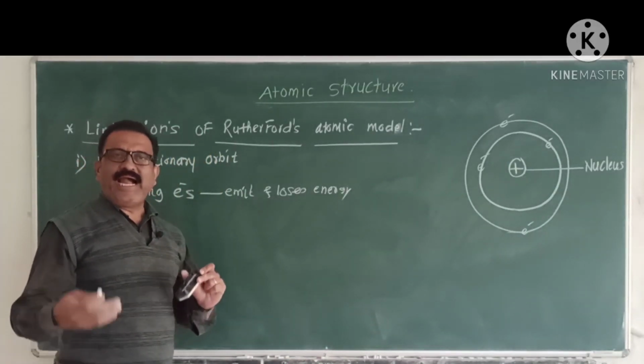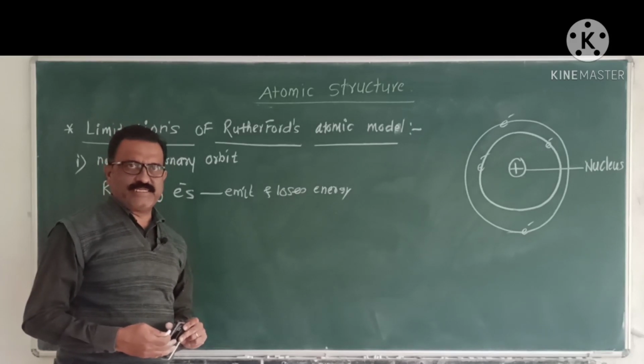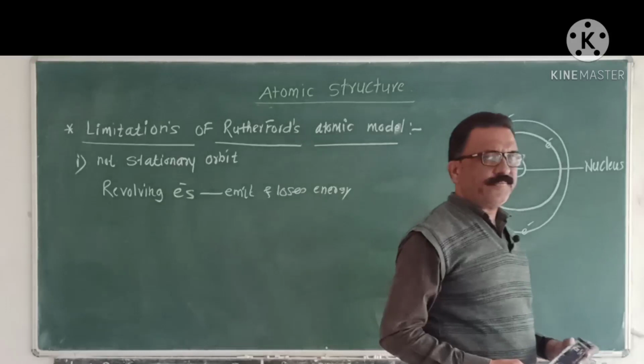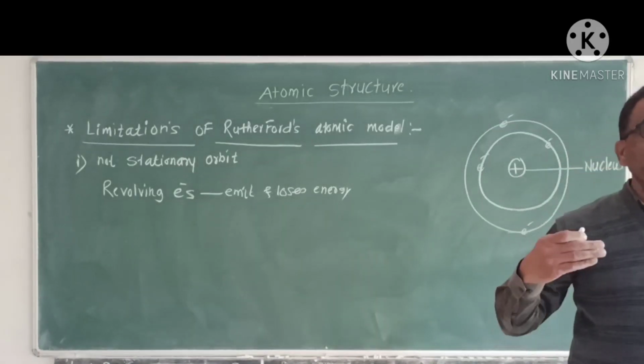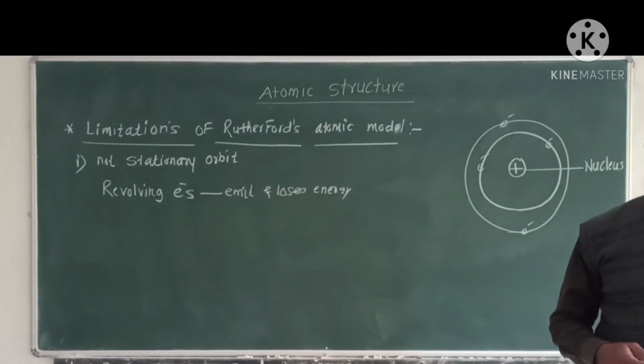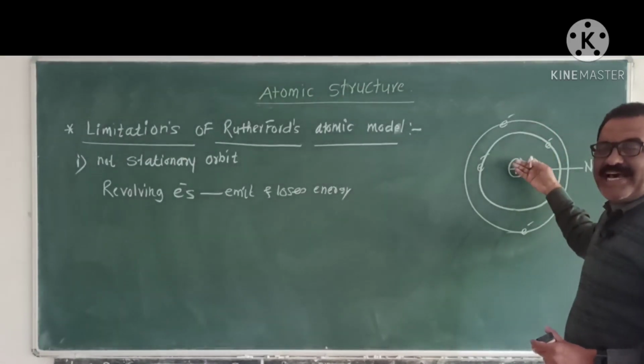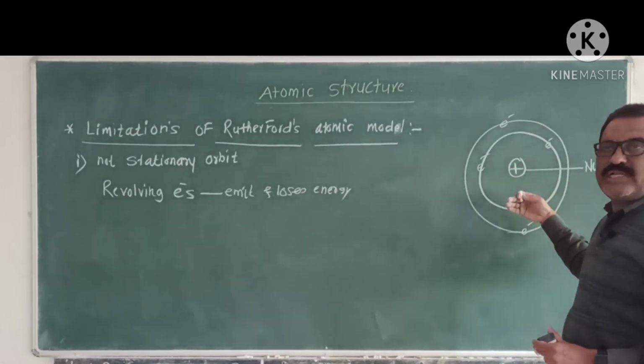As a result, this revolving electron loses its energy and comes closer and closer to the nucleus. For every revolution, the electron emits radiation and loses energy, so its energy goes on decreasing, and hence it comes closer and closer to the nucleus.